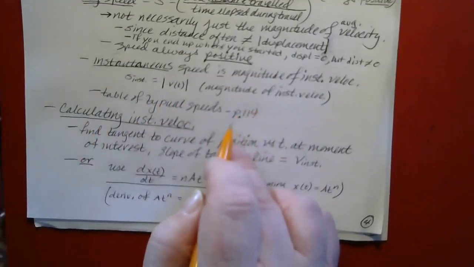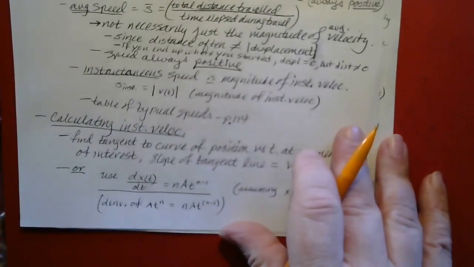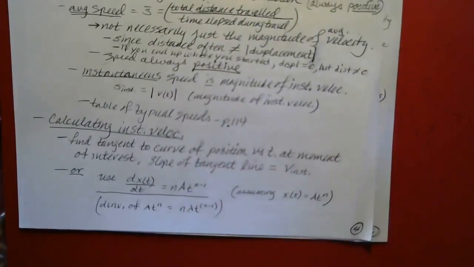There is a table of typical speeds on page 114, which you can look at. It's kind of interesting to compare typical speeds of various activities, but you can do that at your leisure. I'm not going to take time here to go over it.